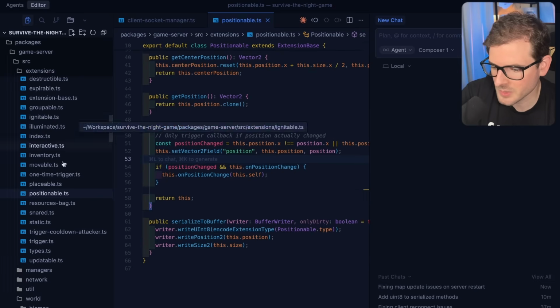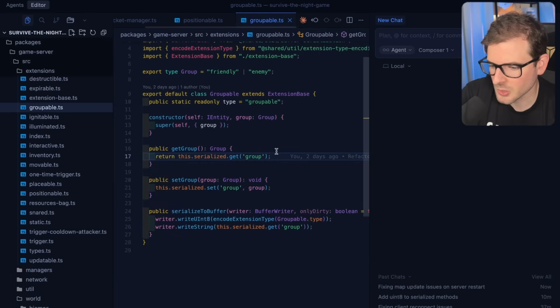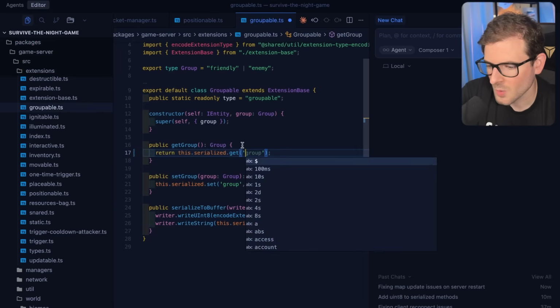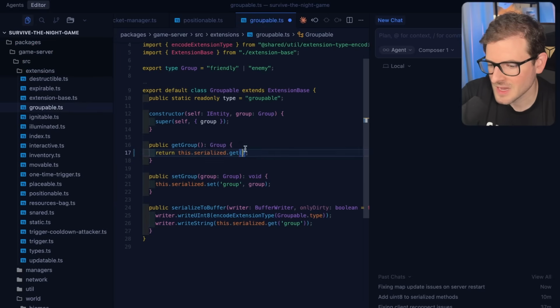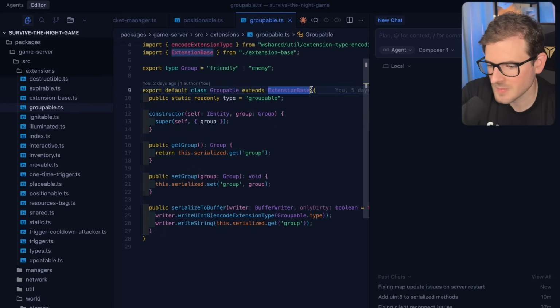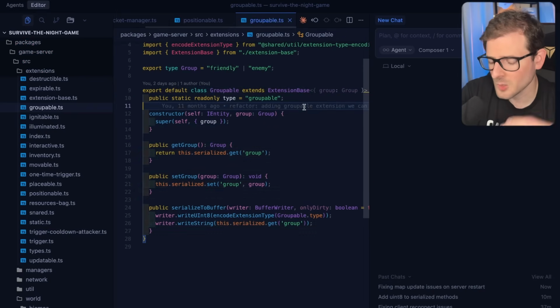So for example, if we look through these extensions, let's just click groupable. You'll see that I'm modifying a serialized object here, and I do .get on it. But there's no type safety here. So I don't even know what fields exist. And it would be nice that when I define a new groupable thing, I could have maybe a type that I can pass in here, where I could define what values should exist on this.